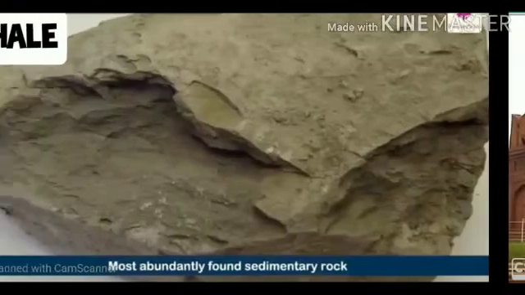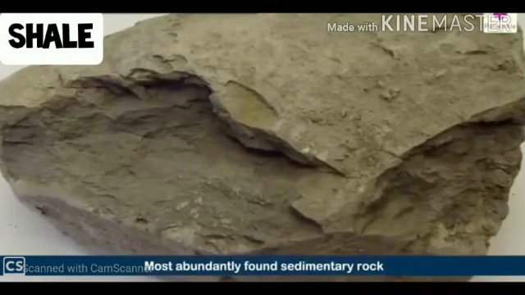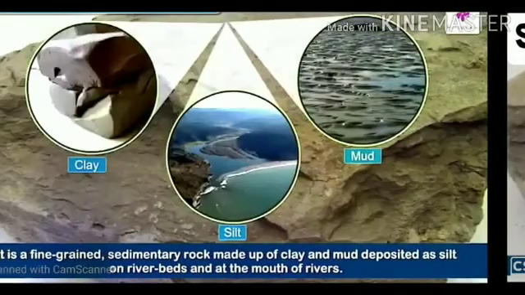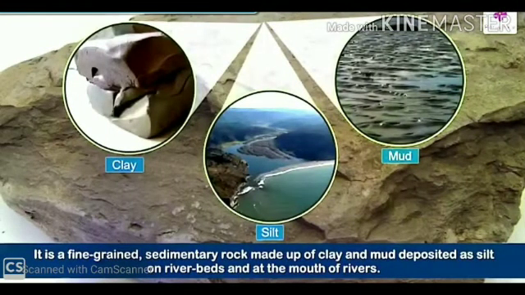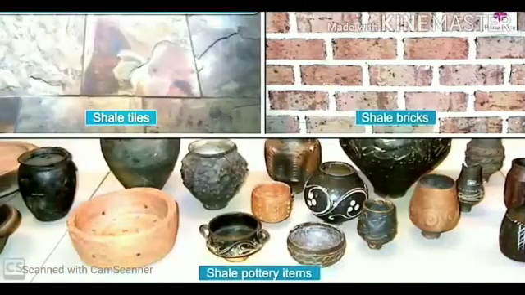Okay. Now shale is also an example of sedimentary rock. It is formed from mud or clay. Like sandstone is made from sand, shale is made from what? Shale is made from mud or clay that has been pressed together for a longer period of time. Okay. It's a very fine grained sedimentary rock which is made up of clay and mud deposited as silt on river beds and at the mouth of the rivers. Okay. They are used in making shale tile, shale brick, shale pottery items. So ये सब बहुत ही useful और variety की चीज़ें बनाने के काम आता है.